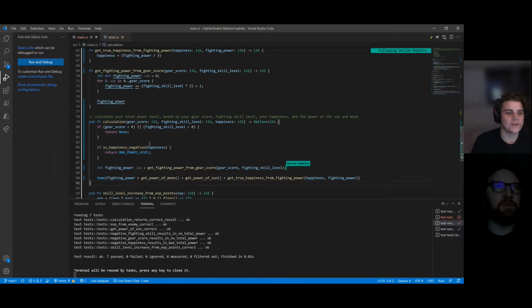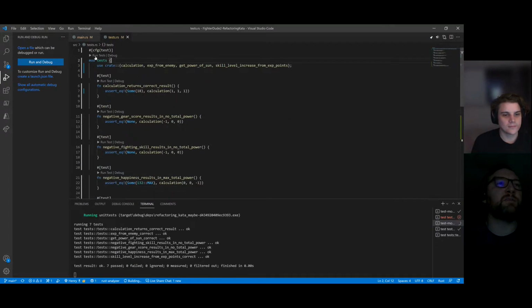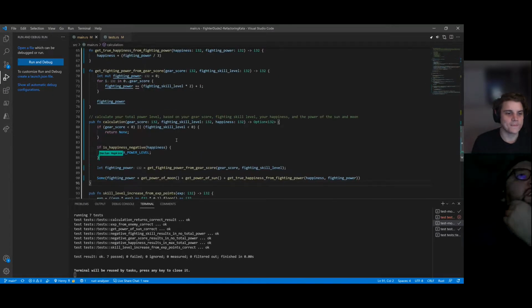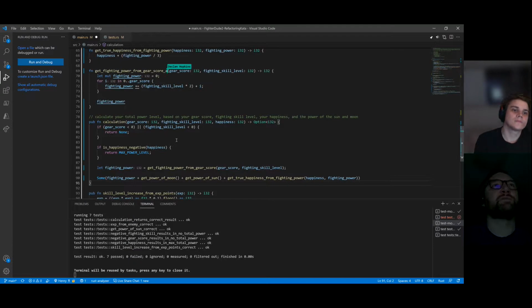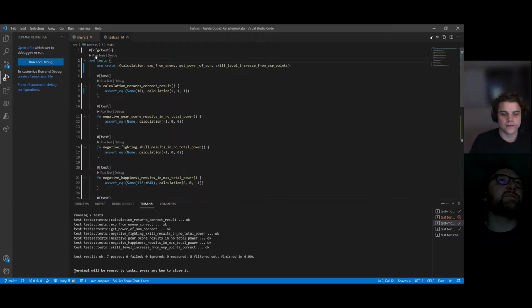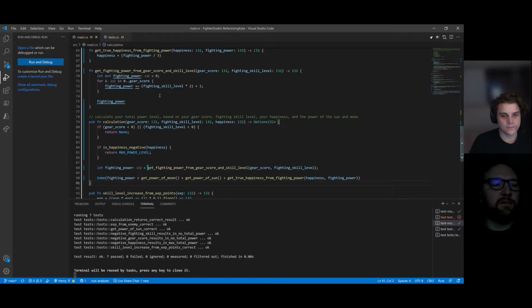Okay, cool. Let's run the test because this has been quite a lot of change. Longer than we like to go between running the tests. Cool, they're all green. So everything looks good. On line 69, let's fix that name as well and call it get fighting power from gear score and skill level, since that's what it does. And let's update the usage. Cool. Sanity check of running the tests. All looks good. All right, let's swap.